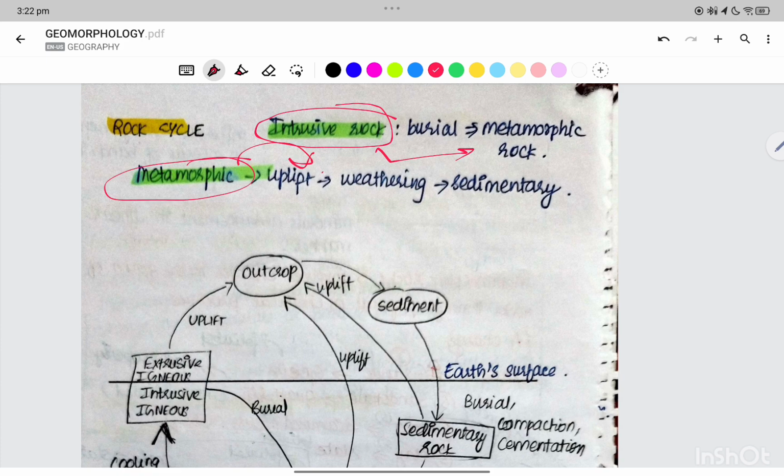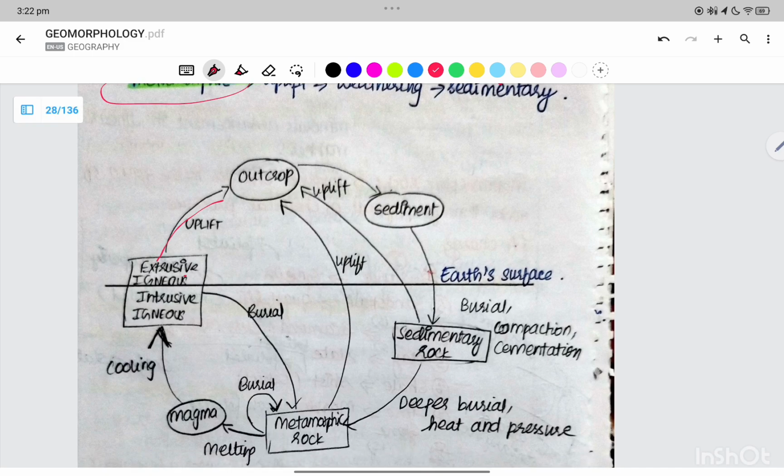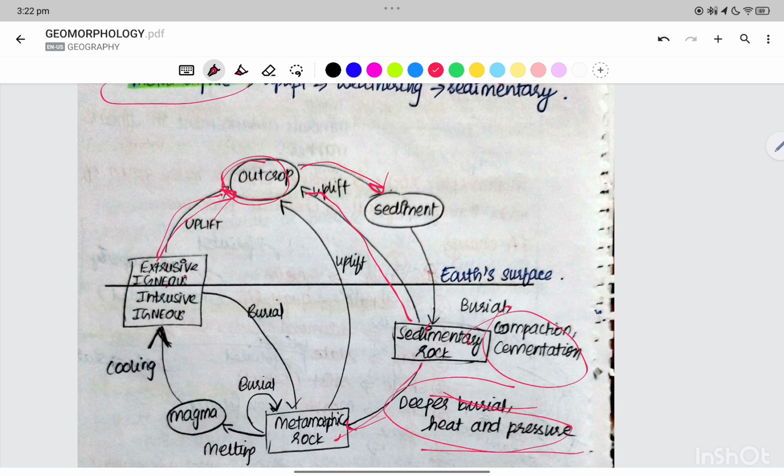Now the rock cycle. The intrusive rock upon burial becomes a metamorphic rock. Metamorphic rocks upon uplift and weathering become sedimentary rocks. Extrusive rock, if it is an uplifted igneous rock, is going to outcrop; it can become sedimentary rock or it can also become a metamorphic rock. Intrusive igneous rock becomes extrusive igneous rock.